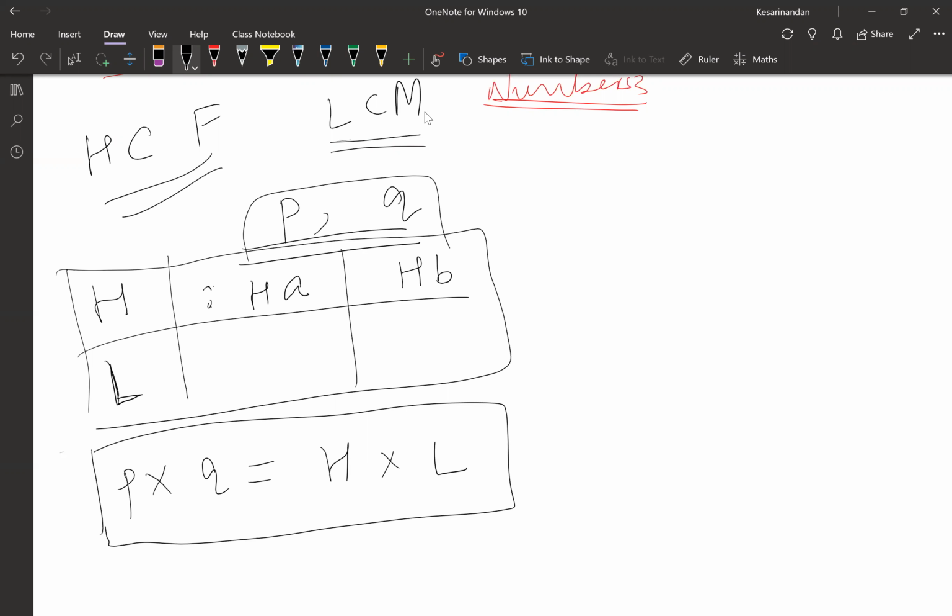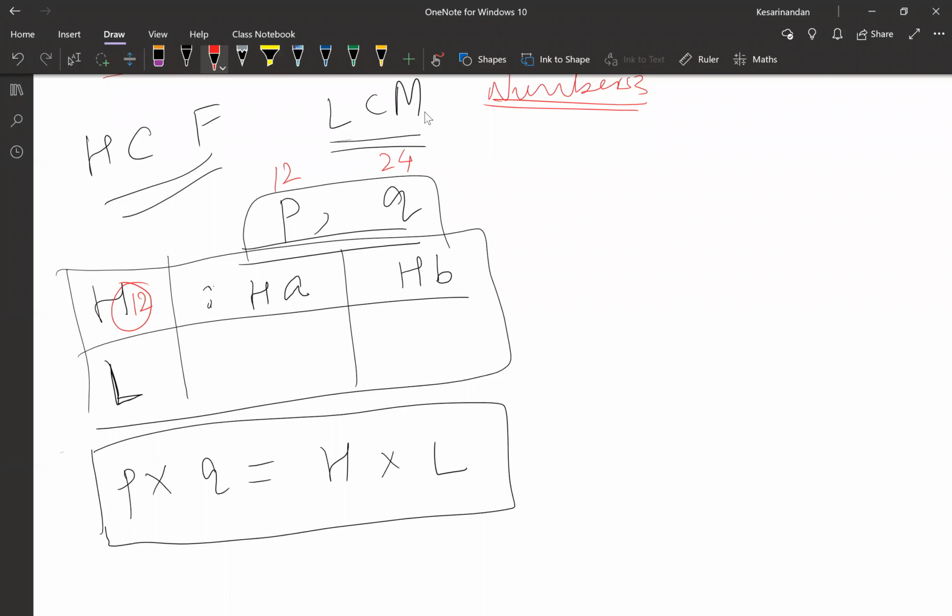Anybody who did not understand the formula? Let's take an example. 12 and 24. Now, what is the HCF of 12 and 24? Highest common factor, guys? 6? 12. Why 6? It should be 12.